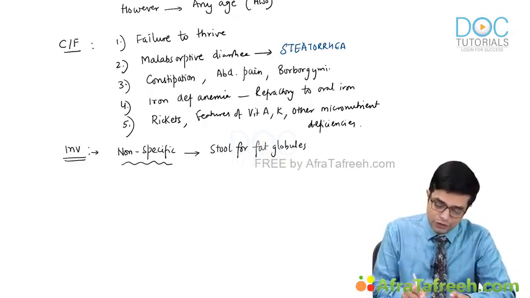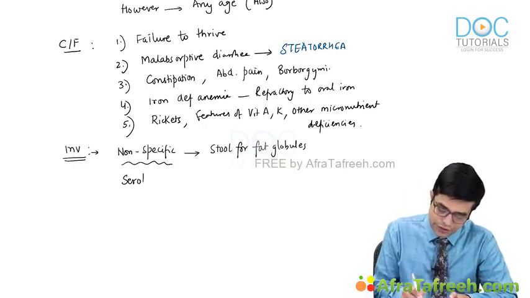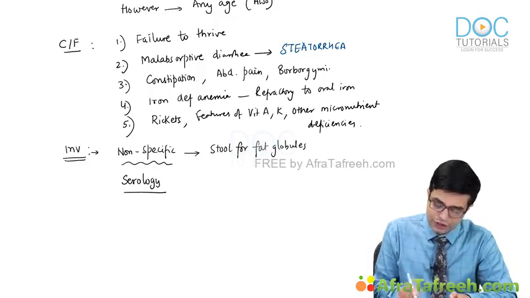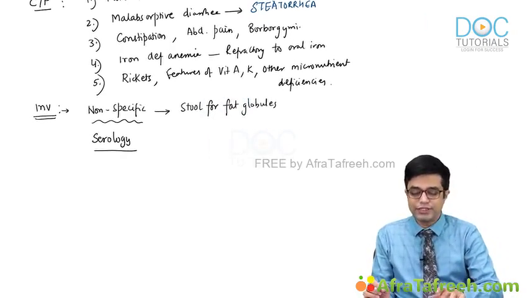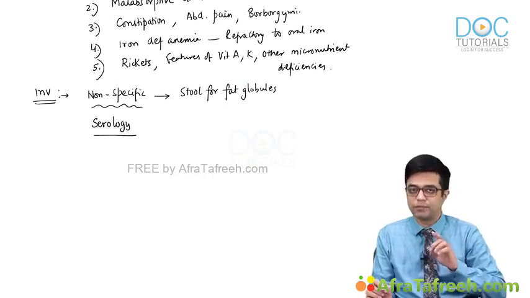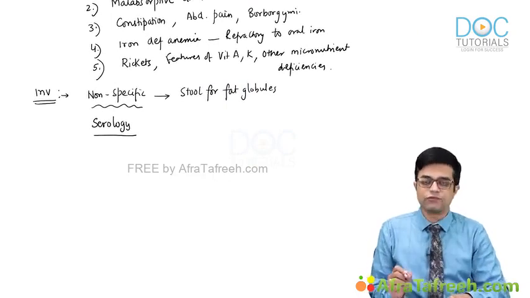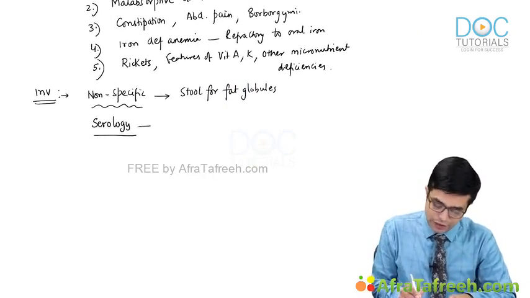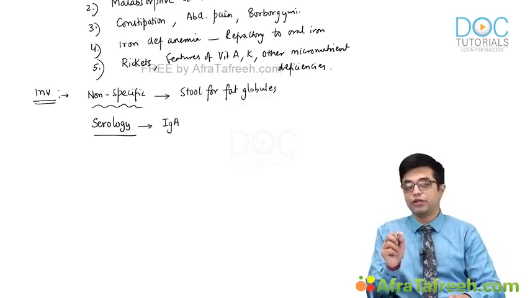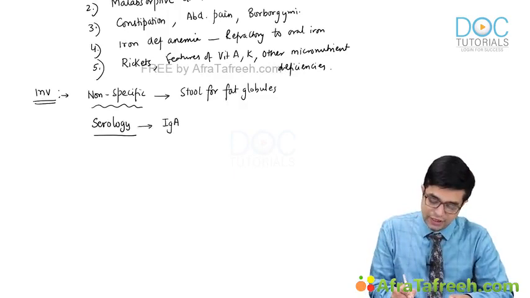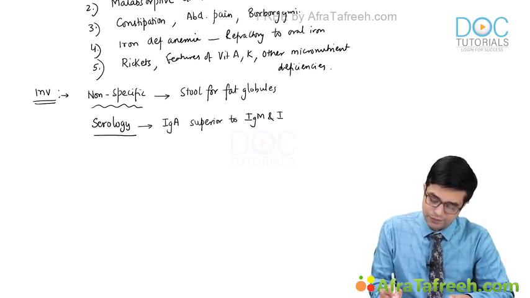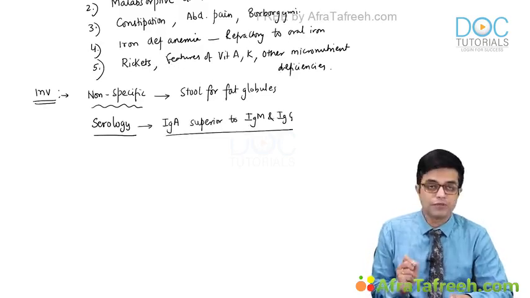Then other than that, we go in for serology. Serology is very important. In serology, we check for the autoantibodies formed in response to gluten. We always go in for immunoglobulin A antibodies. Remember that this is one condition where IgA antibodies are superior to IgM and IgG. This is the principle that you must remember.